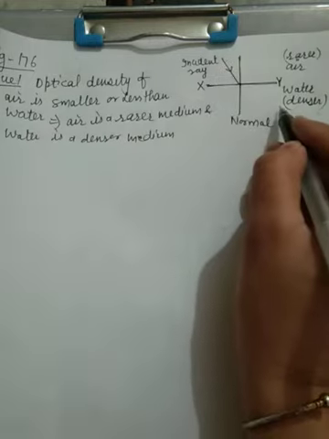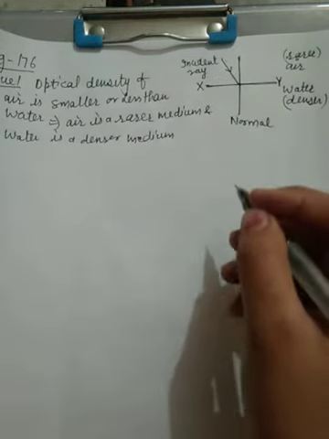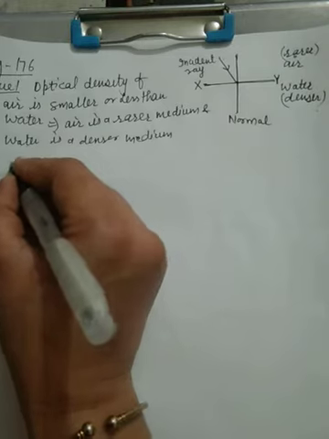When it enters a denser medium, the speed of light decreases.